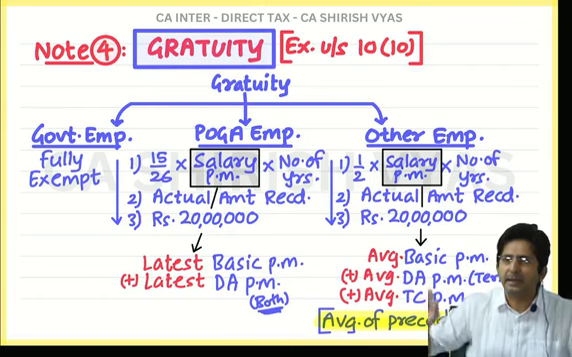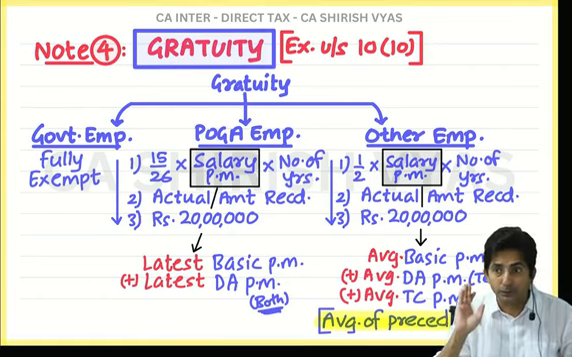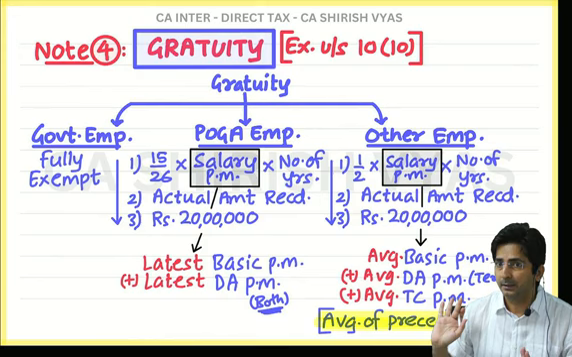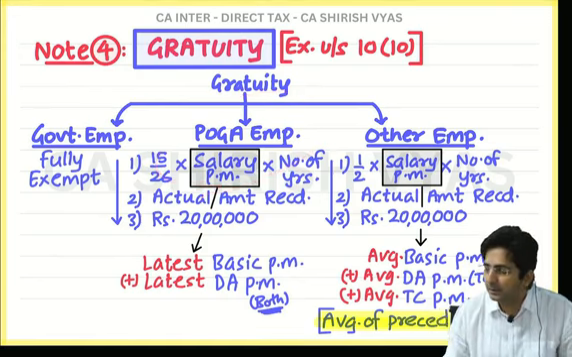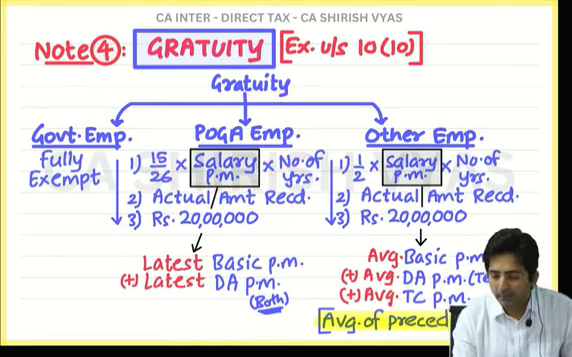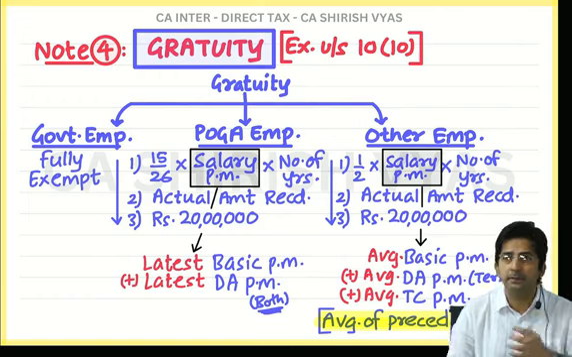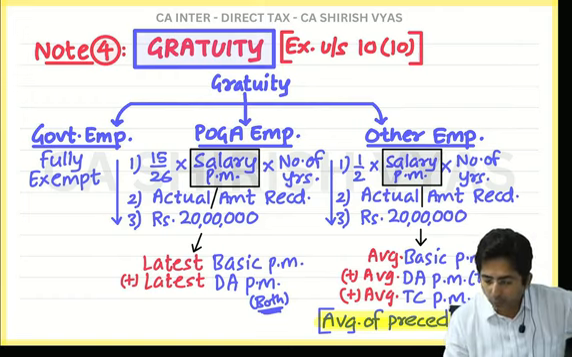Unnecessarily they are complicating. But if you understand the logic, you will appreciate the difference. And the logic is, here POGA wants to favor the employee, so latest. But here, favoring or neutral? Neutral, so average. An average of preceding 10 months. Now see how to find this average.